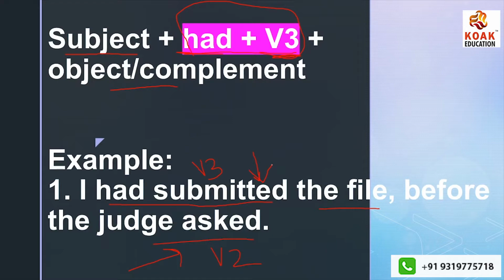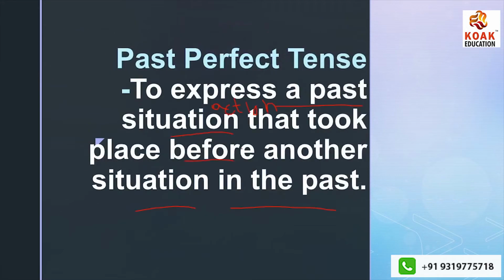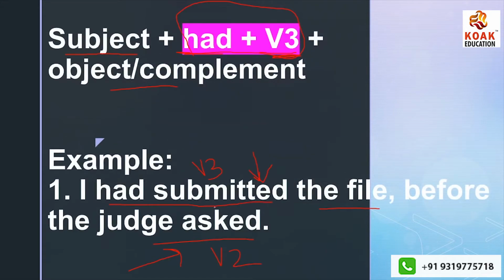Now, this is what I was talking about here: to express a past action or situation that took place before another situation in the past. One action, another action. Let's say we are here in the present, and you go into the past.